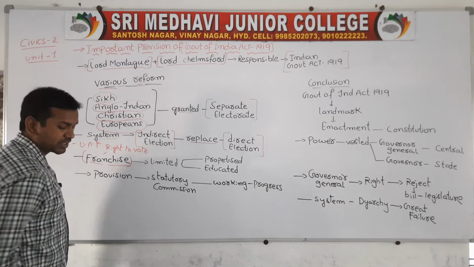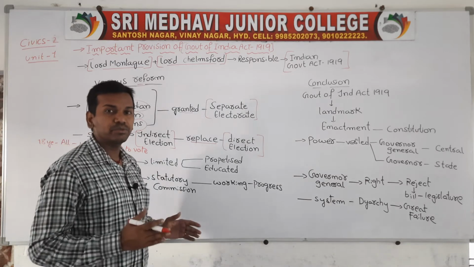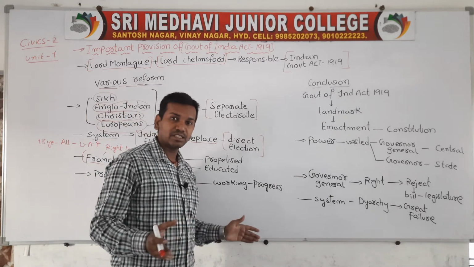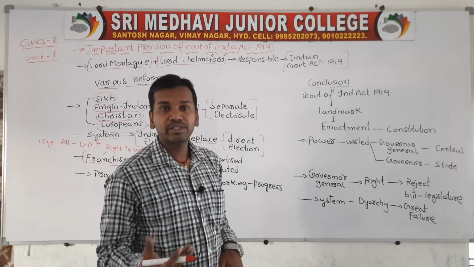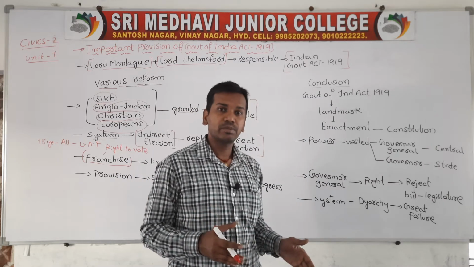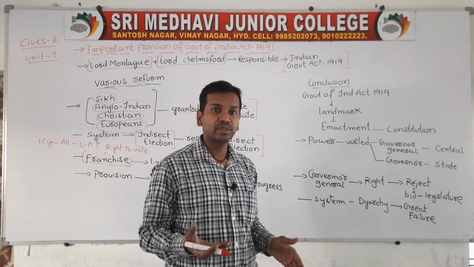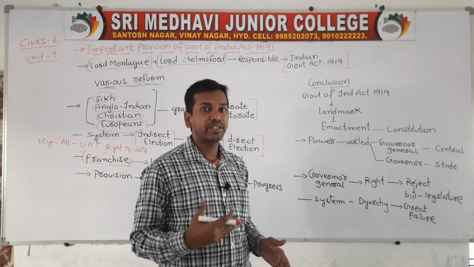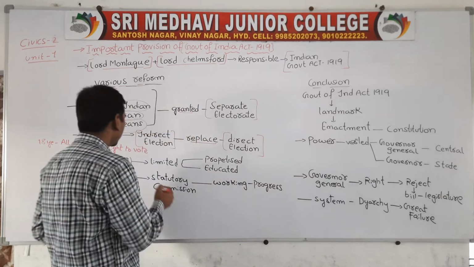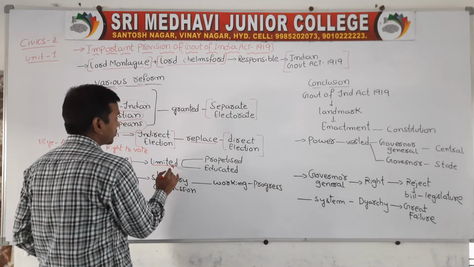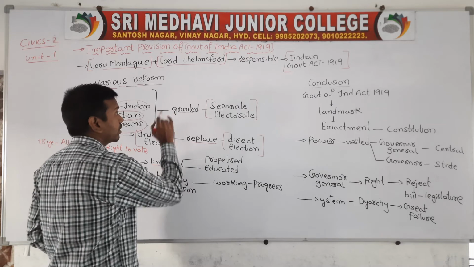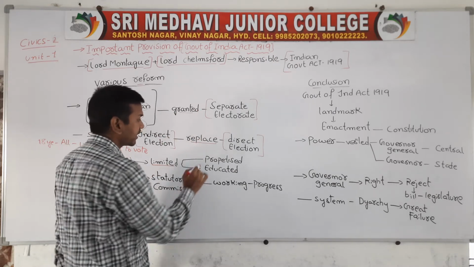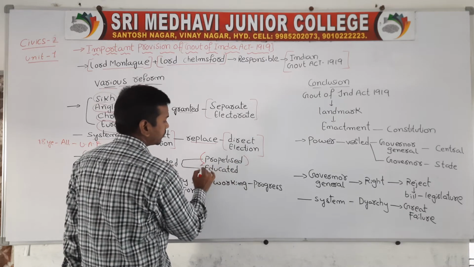The franchise was limited, which means the right to vote was given to only a few sections of people. Today the right to vote has been extended to many sections of people, but during that time it was given only to those who had property and those who were taxpayers. When the Government of India Act 1919 was formulated, the right to vote was given to only a few people.